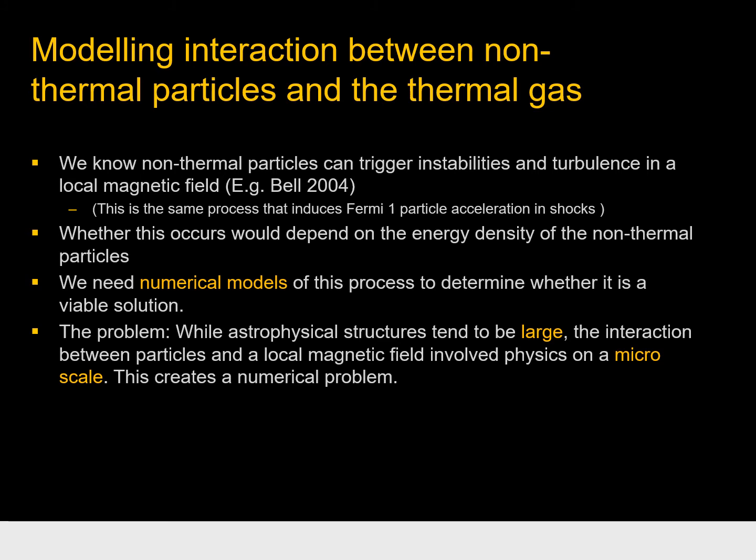Now whether this would occur under this specific set of circumstances, to wit the surroundings of a young pulsar, well, that would depend on the relative energy density of the non-thermal particles compared to the energy density of the local magnetic field. And we need numerical models of this process to determine whether it is a viable solution. However, this brings us to a very common problem. While astrophysical structures tend to be large, the interaction between particles and a local magnetic field involves physics on the microscale, and that creates a numerical problem.